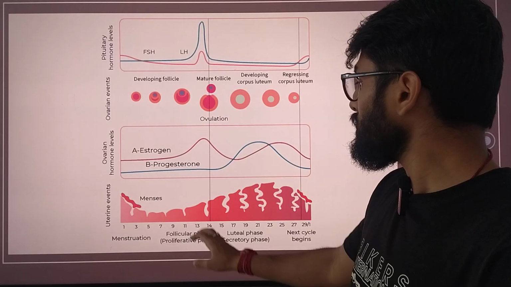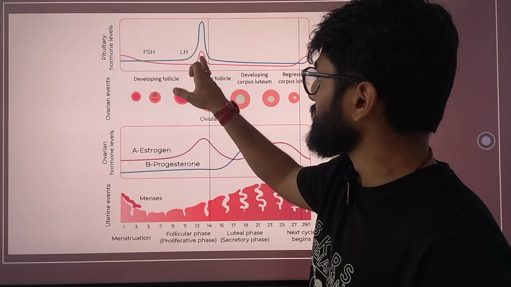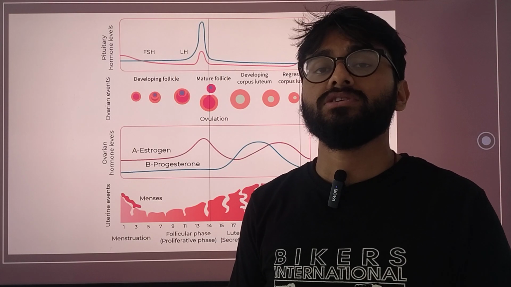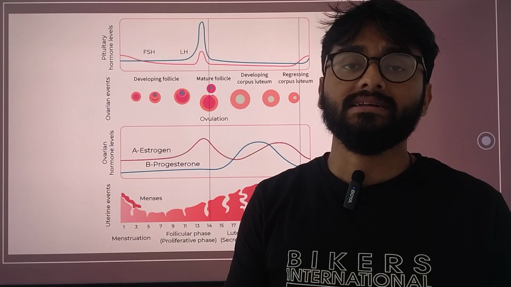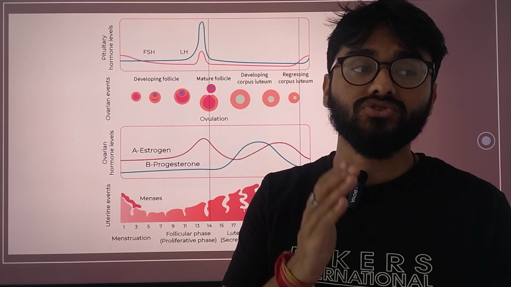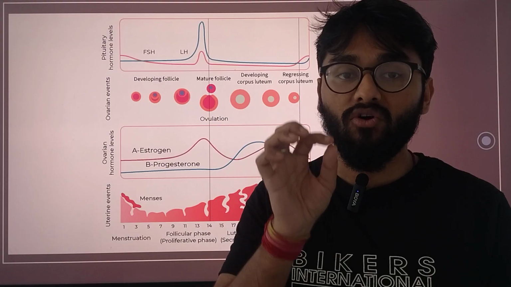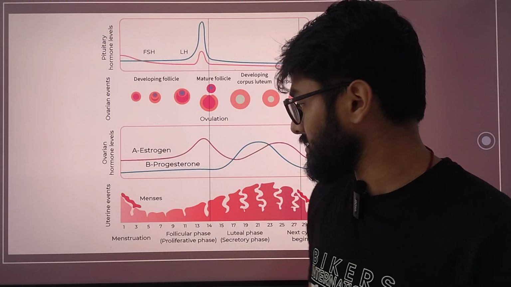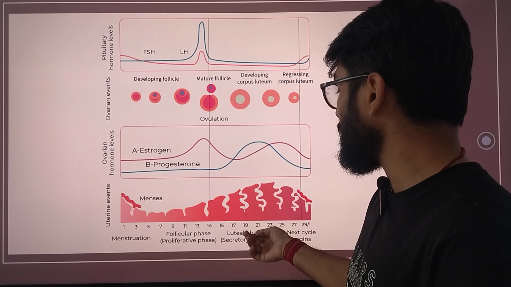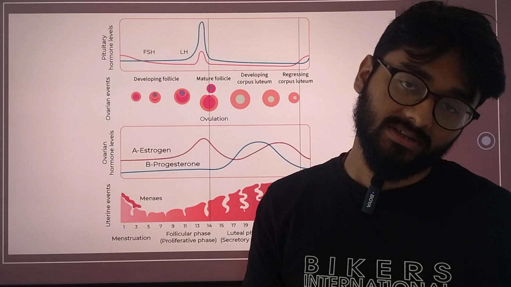Why? Because estrogen, luteinizing hormone and FSH, those three hormones need to be at their peak or show a steep rise in order for the ovulation period to begin. That is our next phase, the luteal or secretory phase, to begin.